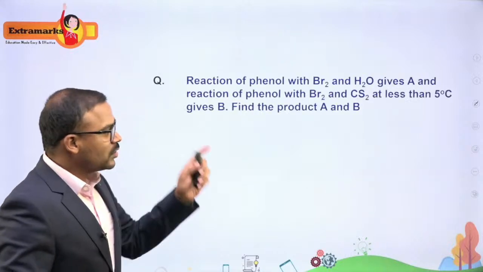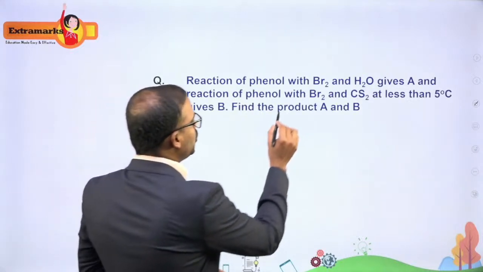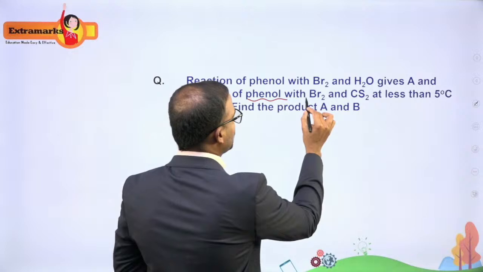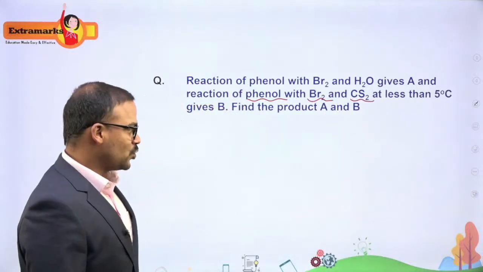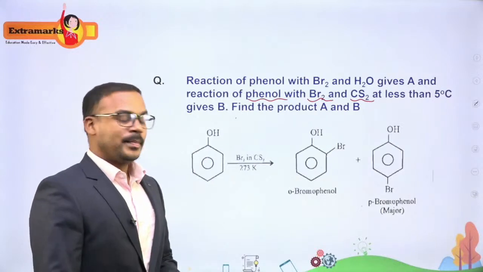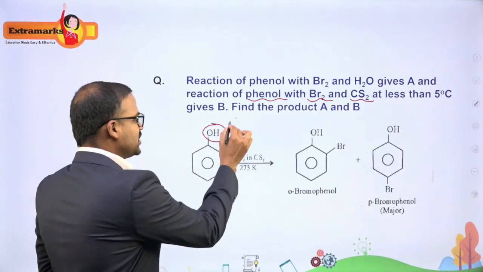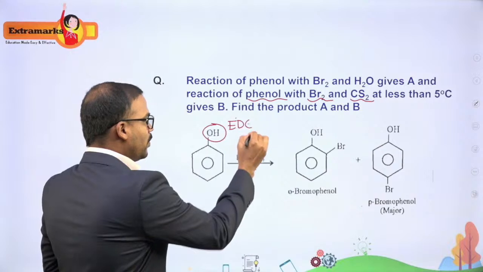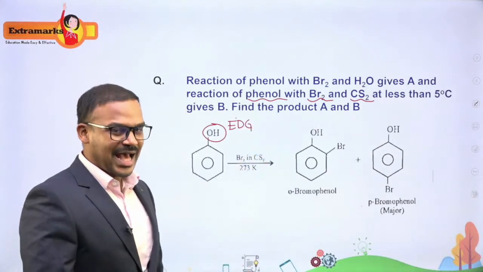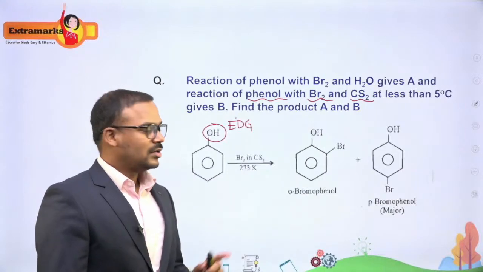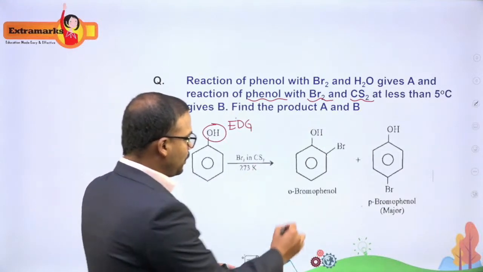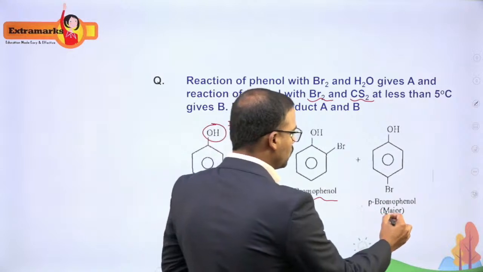Now coming to the CS2. So when you dissolve phenol into CS2 containing Br2 as a reagent, what is happening? Because phenol, as I have told you, is a very good electron donating group, but not as good as the phenoxide ion. So that is why here also you will see the ortho para products. So you will have one para product, and also you will have one ortho product.